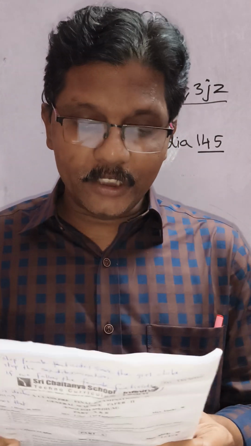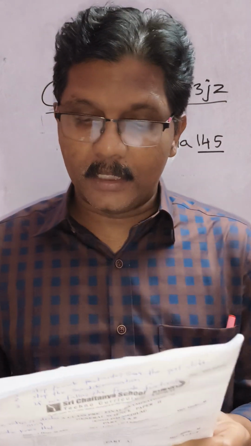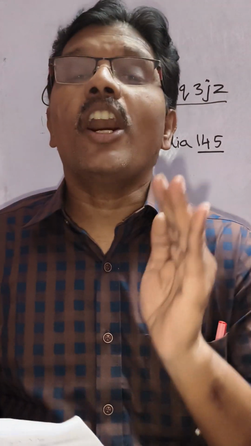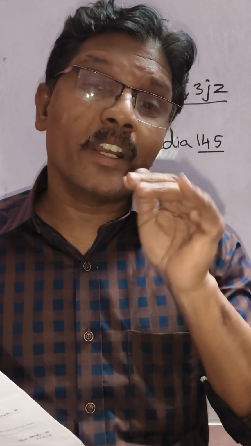Next, eighth question. Draw the neat labeled diagram of the structure of a nephron and define the term excretion. He asked to draw the diagram of the nephron with labels. How will you write this type of diagram? There are 3 steps.